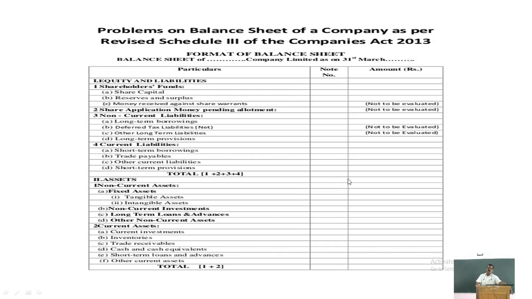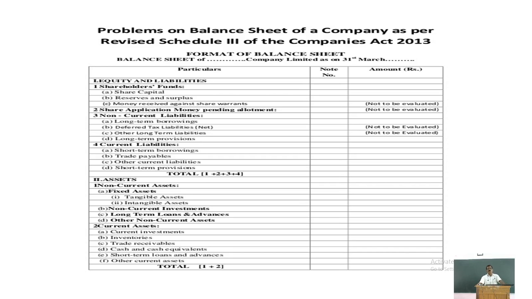And below that we have to show the various assets. The main categories of assets are the second part of the balance sheet. First part is equity and liabilities, and second part is assets. Mainly the assets are classified into two important categories, that is non-current assets and current assets. Only two categories of assets.